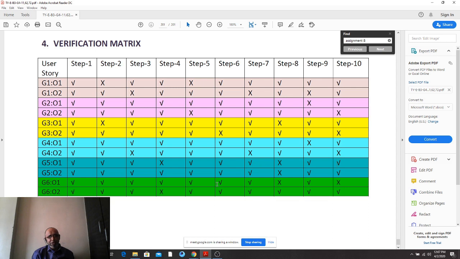Which story is not? You have to use a tick sign for achieved and a cross sign for not achieved, isn't it? So this has to be done very seriously. It doesn't mean that everywhere you should have tick marks. That would be a miracle.